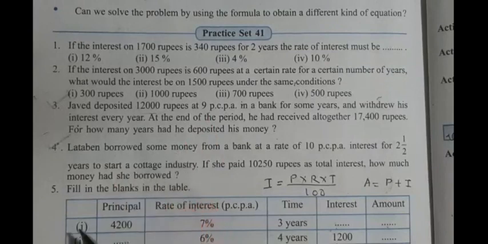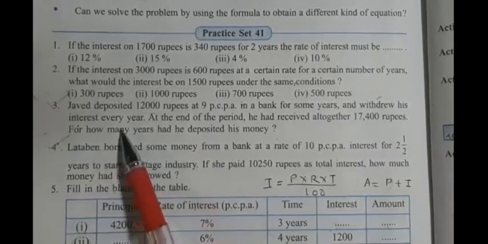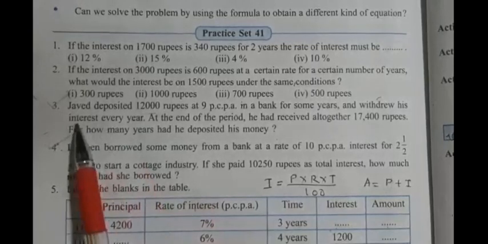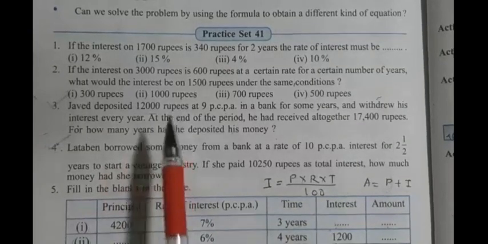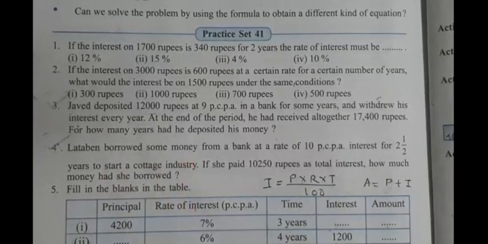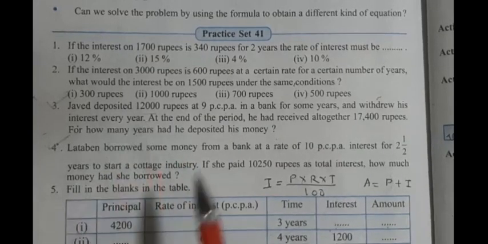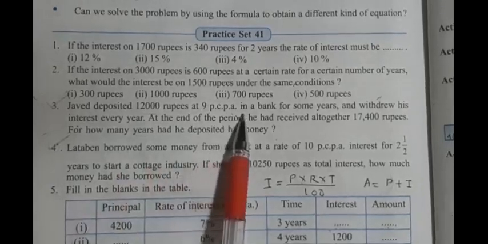Now I will just revise the third sum from this practice set: Javed deposited 12,000 rupees. Deposited means that is his principal, isn't it? So we can write here principal is equal to 12,000 rupees at 9 PCPA in a bank.